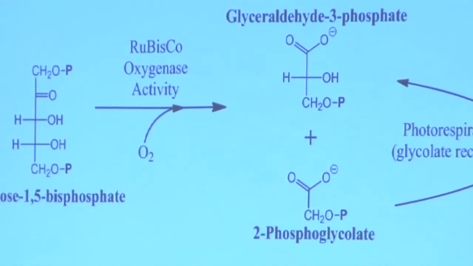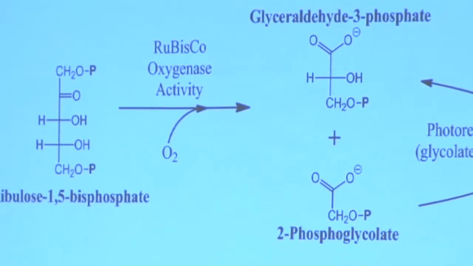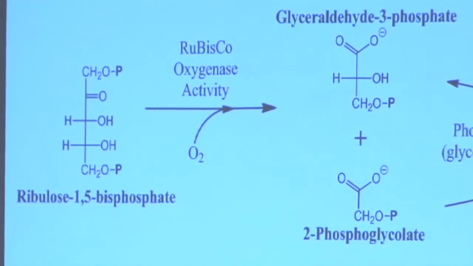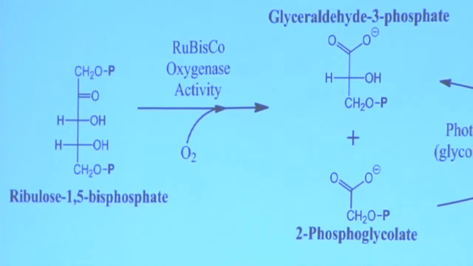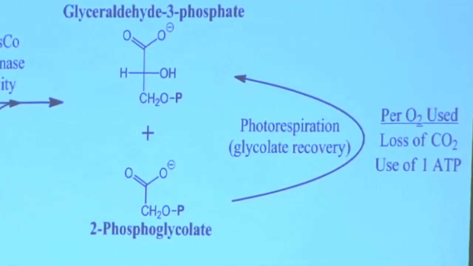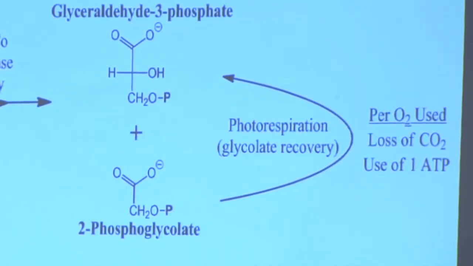2-phosphoglycolate instead. So in this case, we're losing out. Our goal was hopefully to make 2 glyceraldehyde 3-phosphates. We only get 1. And we get this 2-phosphoglycolate instead with the oxygenase activity. So there's a process called photorespiration, and the whole goal is to recover this 2-phosphoglycolate. It'd be nice if we could use those 2 carbons and not just completely waste them.